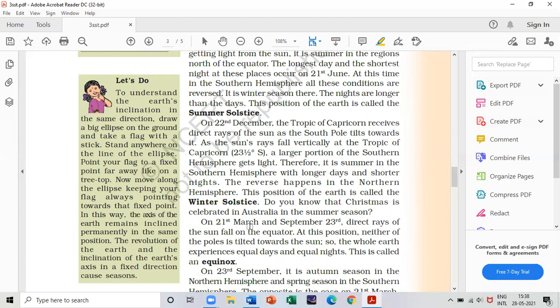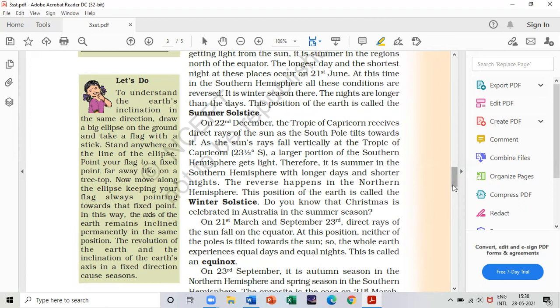Underline the day: on 21st March and 23rd September, direct rays of the sun fall on the equator. So underline this date. It's a very important date for MCQs. When sun rays directly fall on the equator, at this position, neither of the poles is tilted towards the sun, so the whole earth experiences equal days and equal nights. And this is called the equinox. What is this? It is called the equinox.